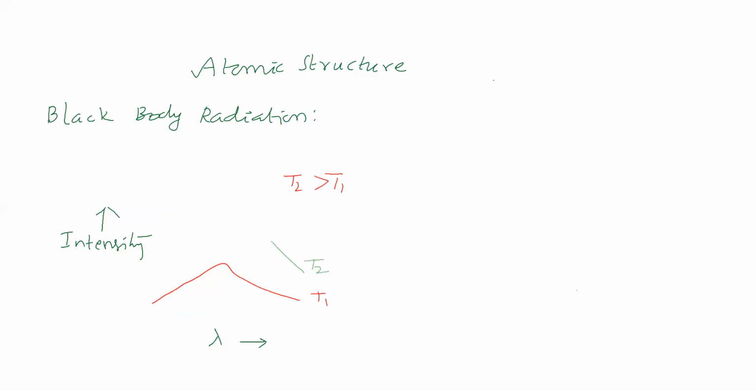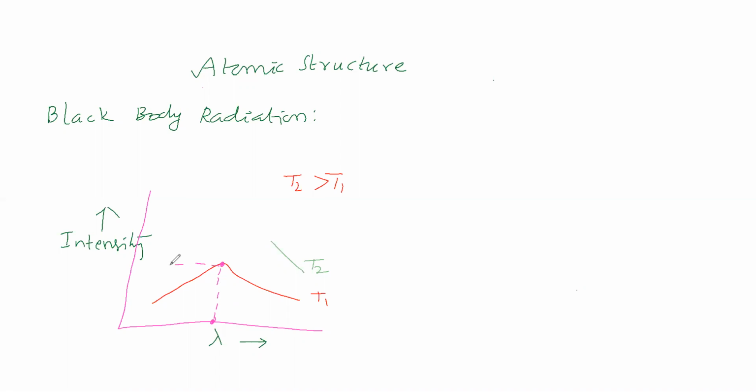Now we will take a point and its corresponding wavelength.